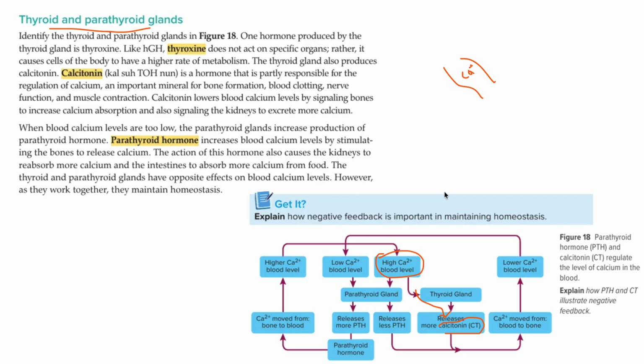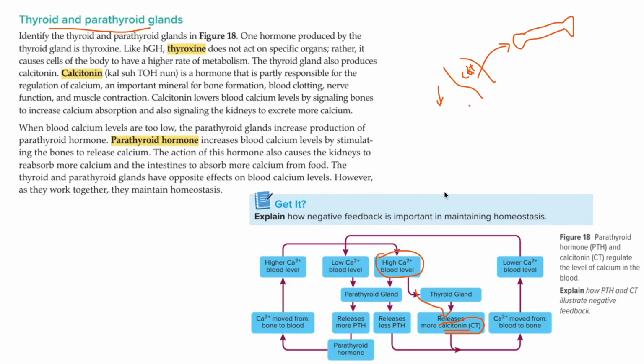calcium 2 plus in the blood, there will be calcitonin secretion. The calcitonin will be secreted, and the calcium will be moved from the blood to bone, right? So this is bone. The calcium is moved from blood to bone so that the amount of calcium in the blood will go down.